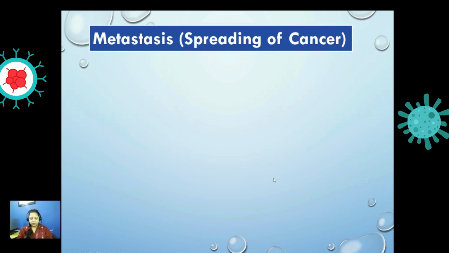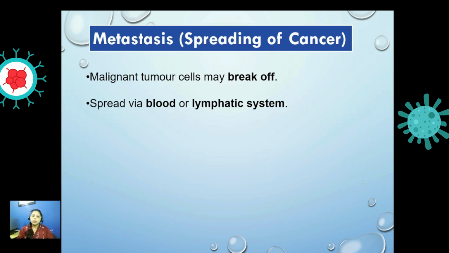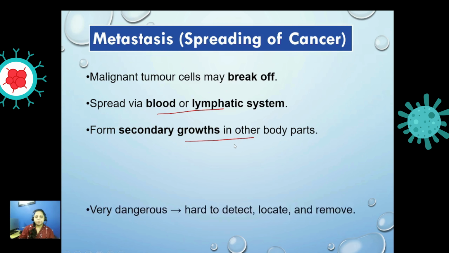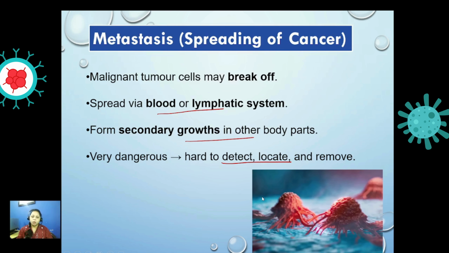Now, what is metastasis? As we've discussed, the malignant tumor spreads. In metastasis, the malignant tumor cells may break off and spread to different parts. They travel through the blood or the lymphatic system through lymph nodes, and form secondary growths in other parts of the body. It is very dangerous, very hard to detect or locate, because there are many parts that are affected and you cannot locate it at one position. So they spread throughout.